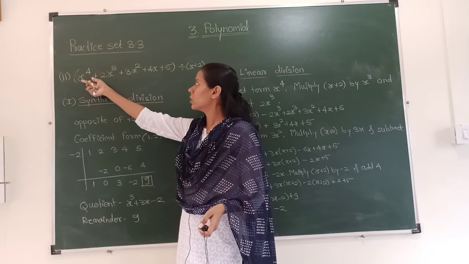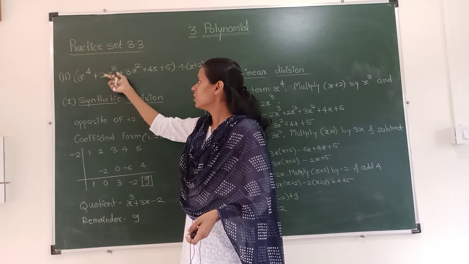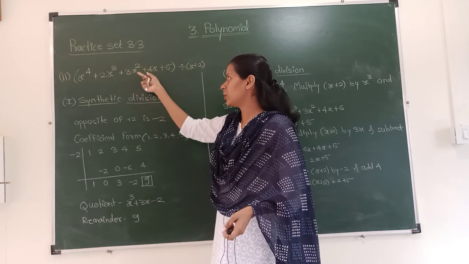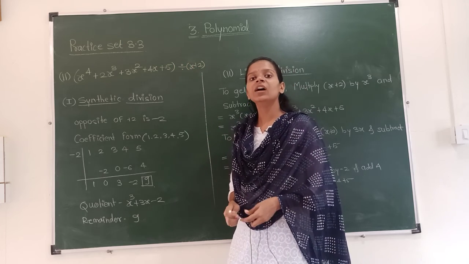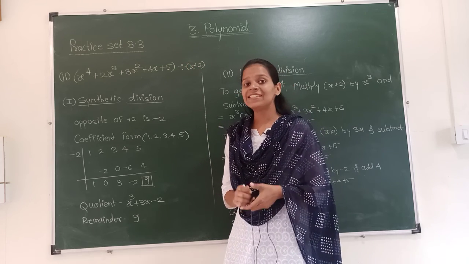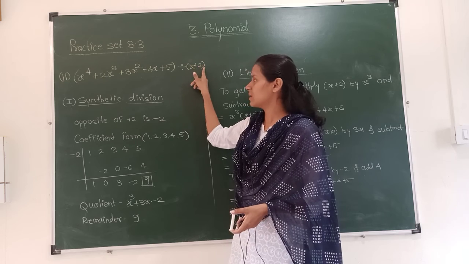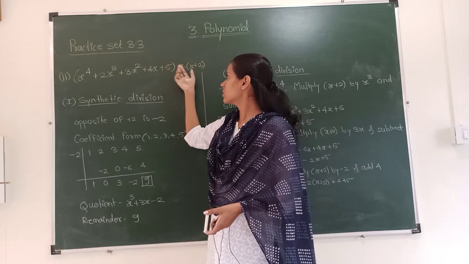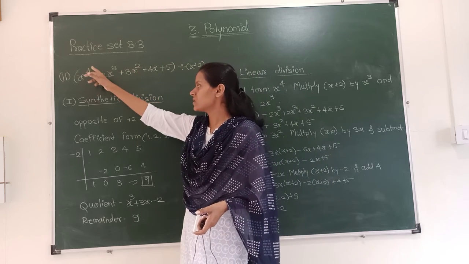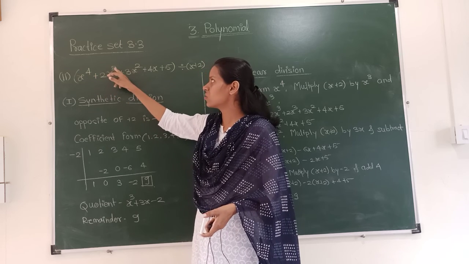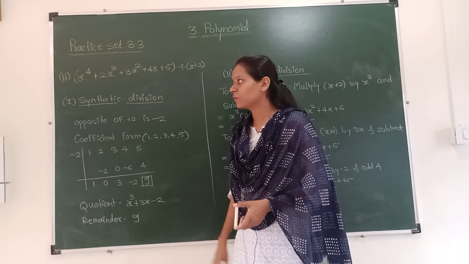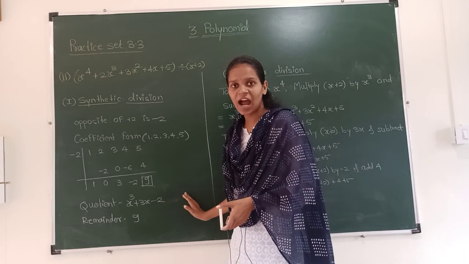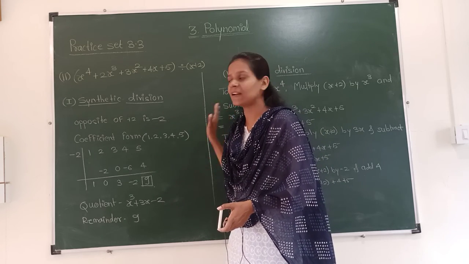See, the given polynomial is x power 4 plus 2x power 3 plus 3x power 2 plus 4x plus 5, divided by x plus 2. Here, do you know which is the divisor? The divisor is x plus 2, and the dividend is x power 4 plus 2x power 3 plus 3x power 2 plus 4x plus 5. Now you have an idea how to solve by the synthetic and linear method as well.